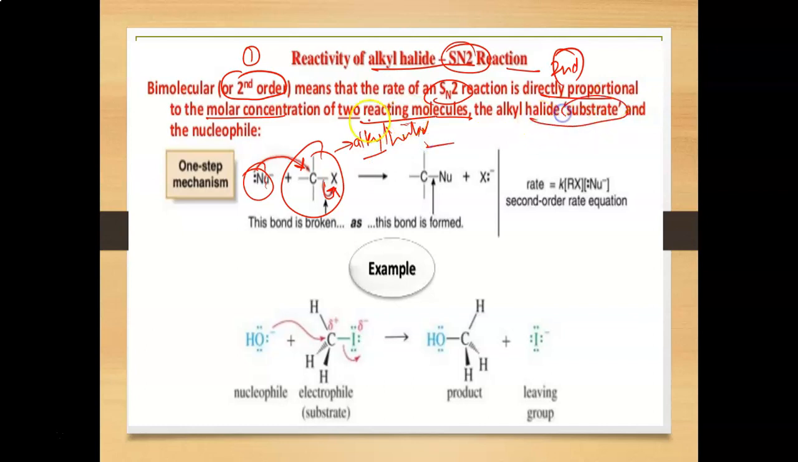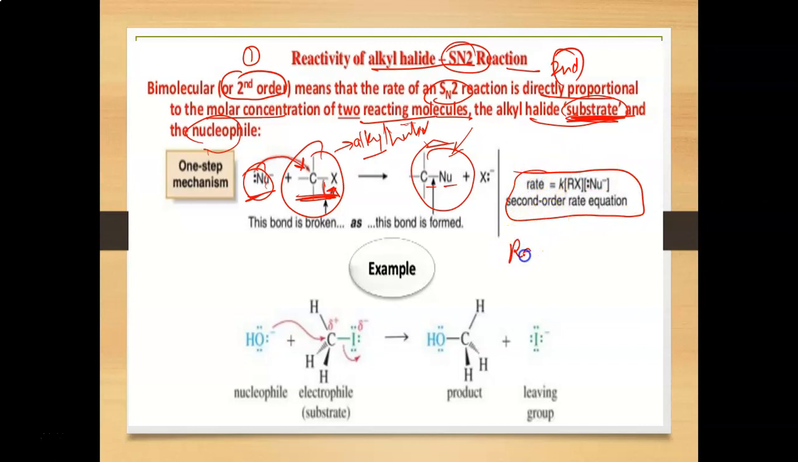The alkyl halide substrate and the nucleophile. There are two types of reactant here. One is the substrate, that is the alkyl halide, and the second one is the nucleophile. So the final product will be formed like that. A bond will form between the carbon and the nucleophile. So this is the rate of reaction, a second order reaction.